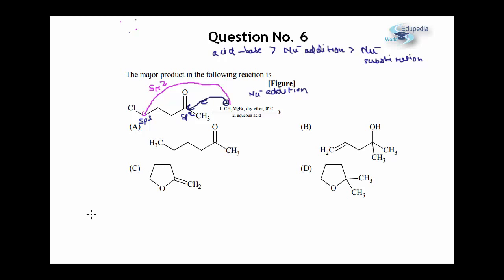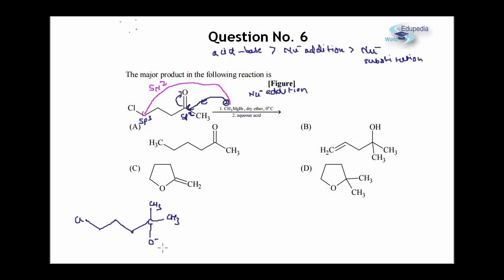If I draw the product of nucleophilic addition for you, we will have 1, 2, 3 carbons and a chlorine comes at this point. And then I have 1, 2, 3 carbons. Obviously when CH3 minus attacks over here, this double bond pi electron shifts to oxygen. So we have a carbon at this point, and this oxygen will become O minus. It will have 2 CH3 groups, CH3 and CH3. So this is the product which we are going to get after the initial attack.